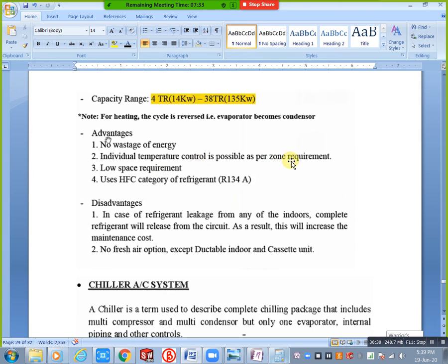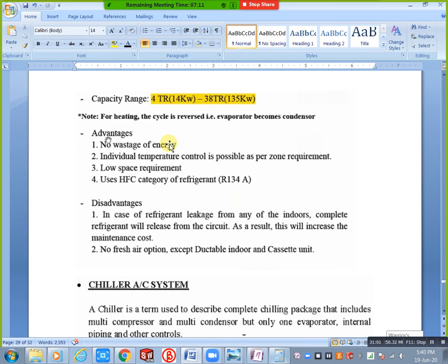Next, low space requirement. Why? For the entire floor we are using only one outdoor unit. We have multiple indoor units, but only one outdoor unit. For example, if you take a package system or split system, we have a number of outdoor units also. However many indoors there are, that many outdoors we need. So here there is less space requirement.